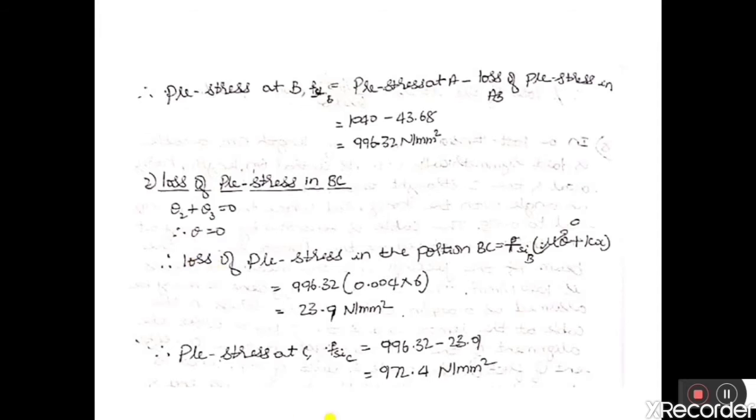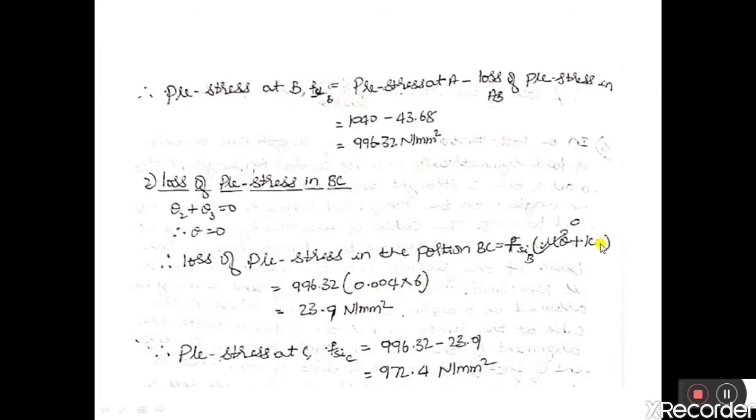So loss of prestress in the portion BC is equal to FSI B, the initial prestress available at the joint B, into (mu theta plus Kx). Mu theta is 0 because theta is 0, so this term vanishes. Therefore, FSI, the initial prestress available at B, is 996.32 into K, given as 0.004 per meter, into 6.